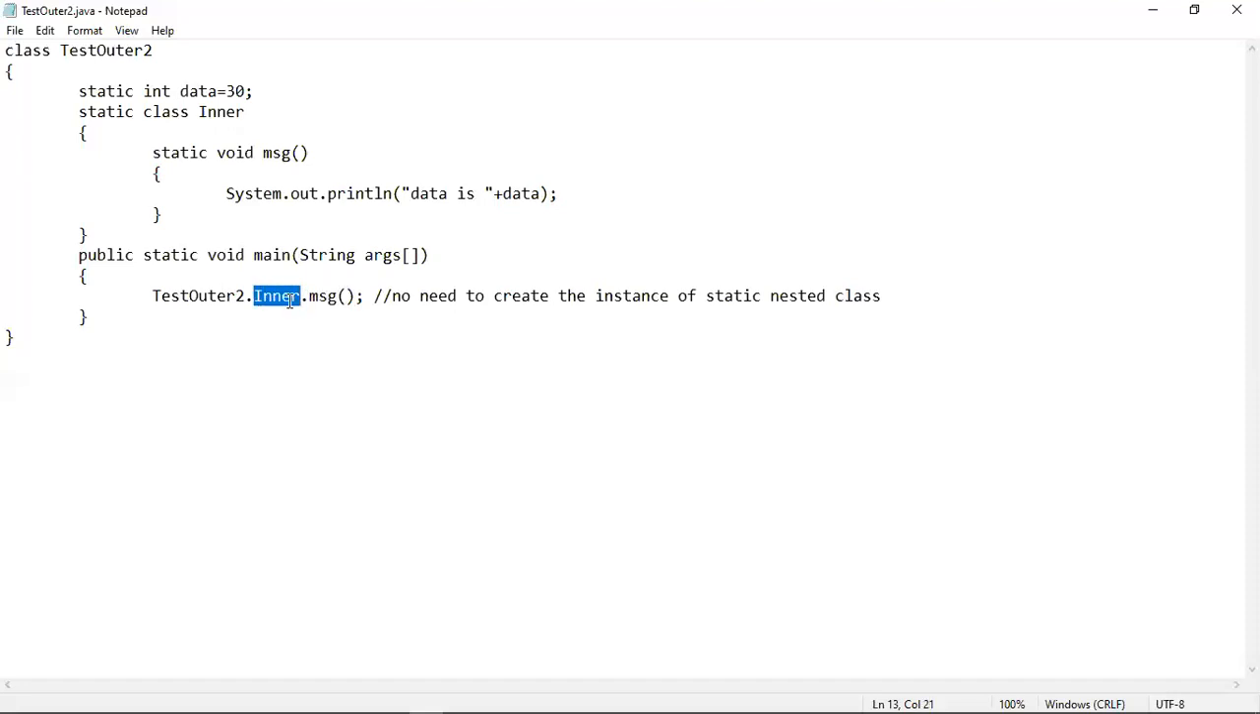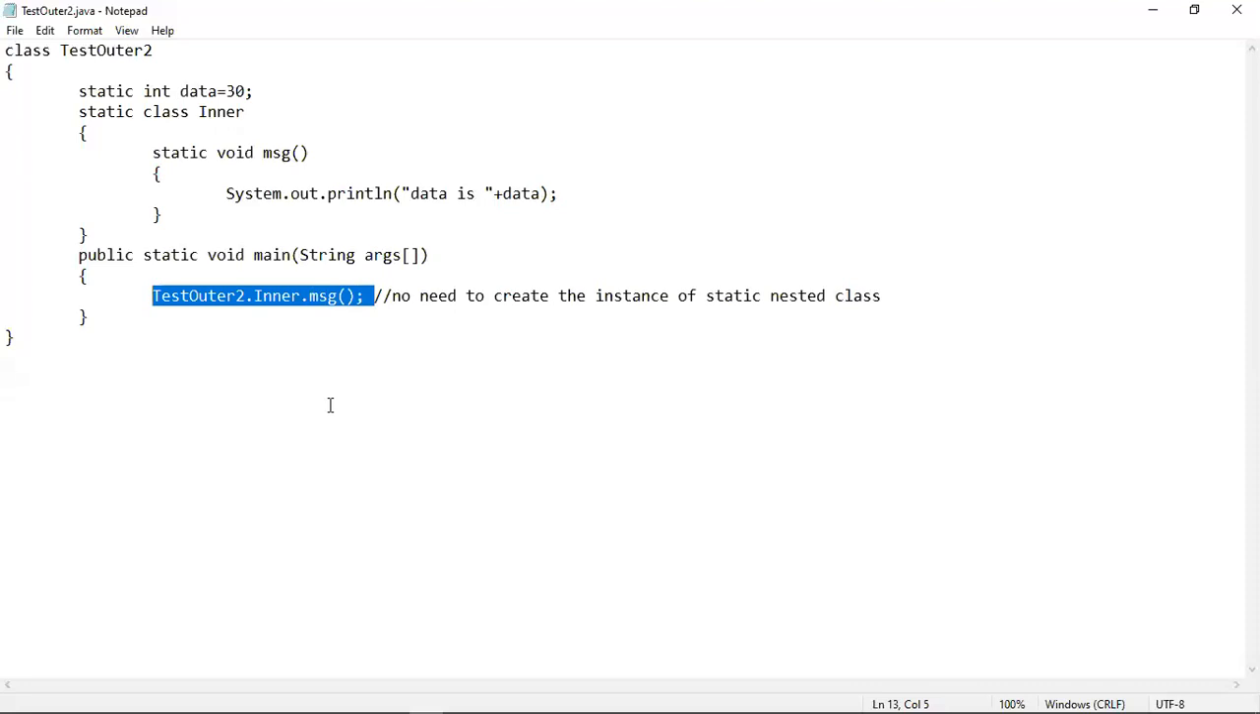And as Inner is written inside the scope of the outer class TestOuter2, that's why that outer class name is also written. And this is how the call to this message method has been made, by using the syntax outer class name dot static nested class name dot then static method. So this is the syntax for calling a static method.